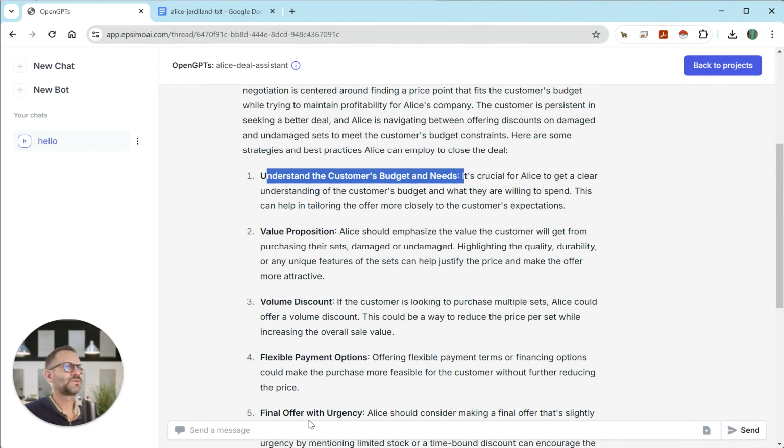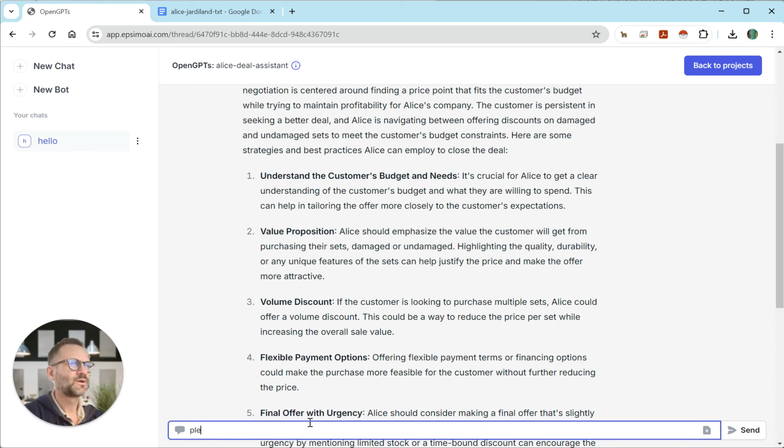So if I say, please detail step one and give Alice some recommendations on how to get this from the customer.